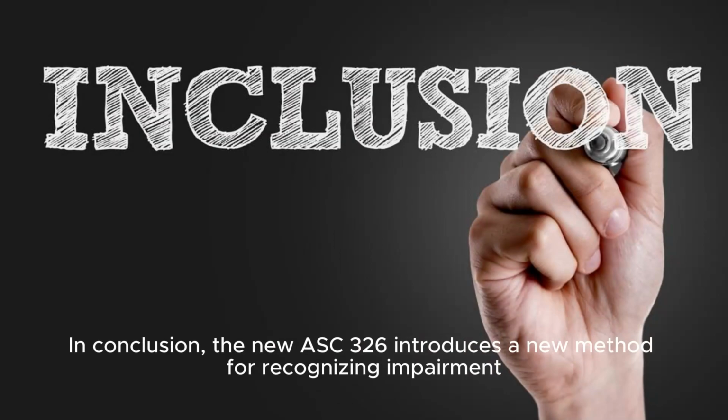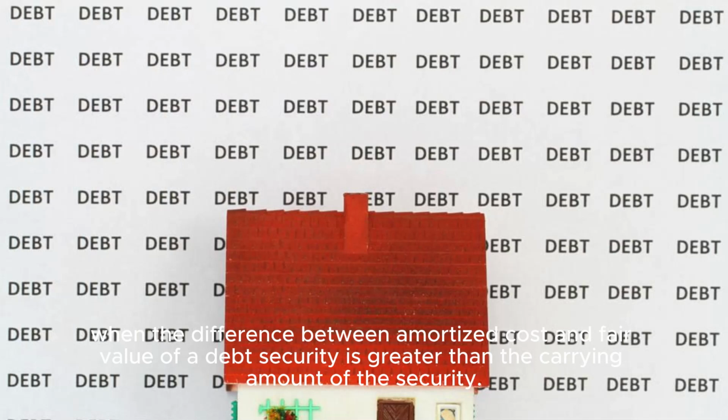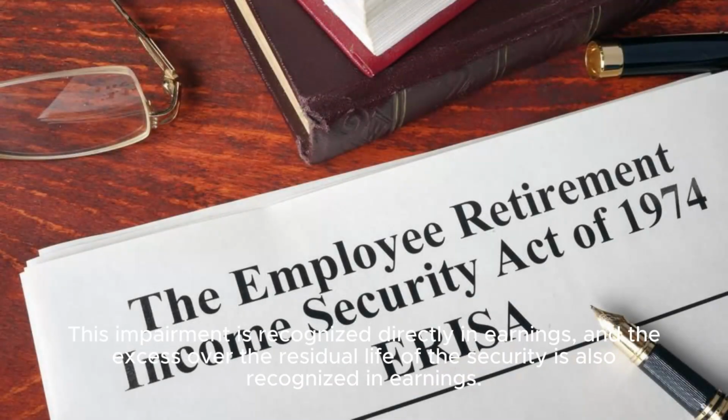In conclusion, the new ASC 326 introduces a new method for recognizing impairment. When the difference between amortized cost and fair value of a debt security is greater than the carrying amount of the security, this impairment is recognized directly in earnings, and the excess over the residual life of the security is also recognized in earnings.